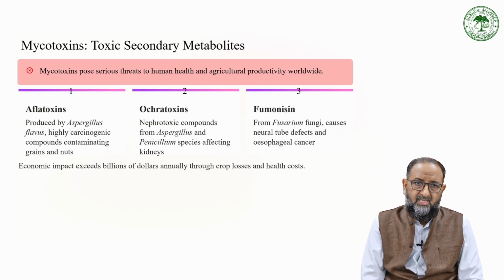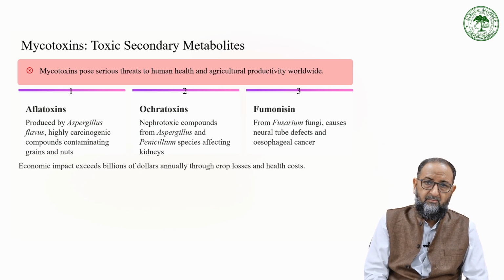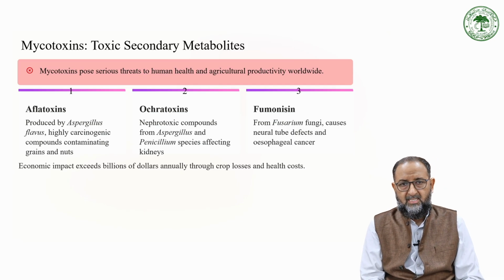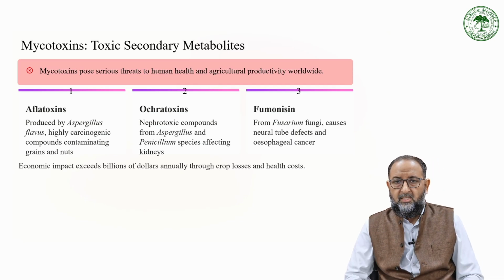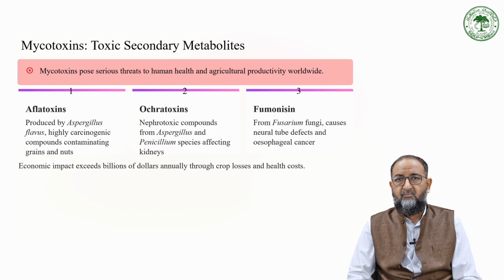Then we have ochratoxin. Ochratoxin is a nephrotoxin which affects the kidney. These toxins are produced by Aspergillus and Penicillium species, and kidney failure may take place from excess nephrotoxins. Then we have fumonisin, produced by Fusarium species of fungi, which causes neural tube defects, and esophageal cancers are very common.